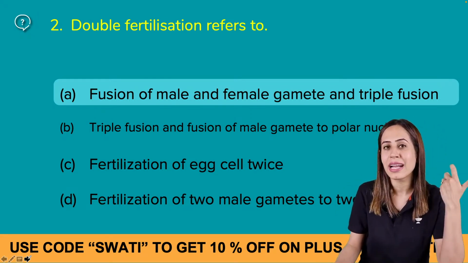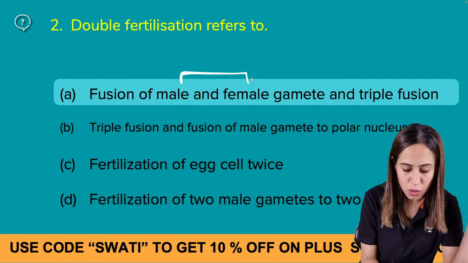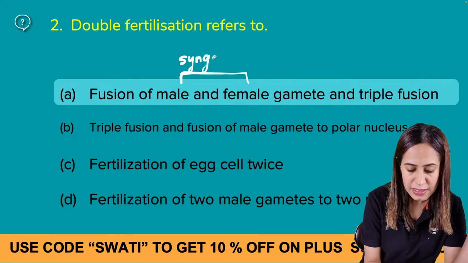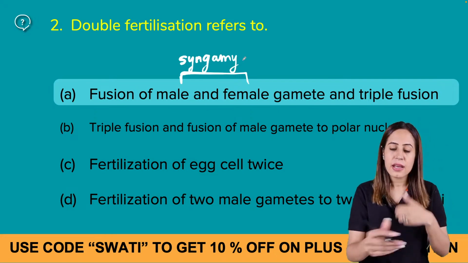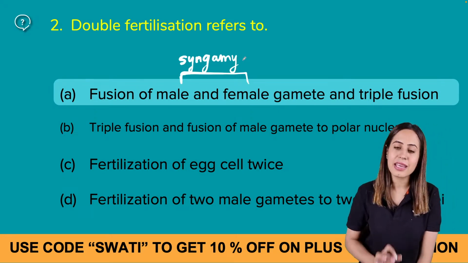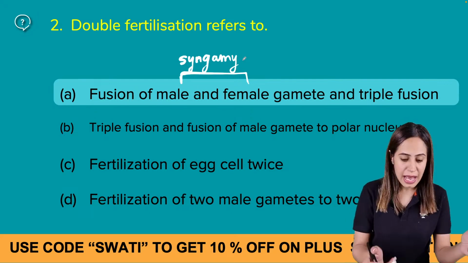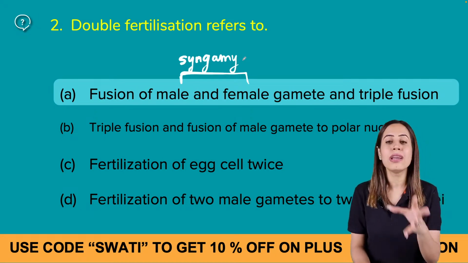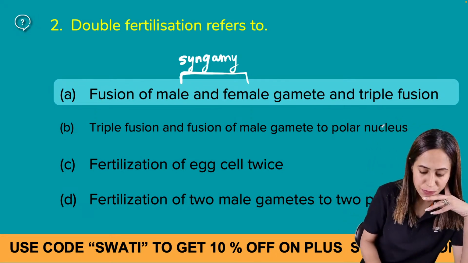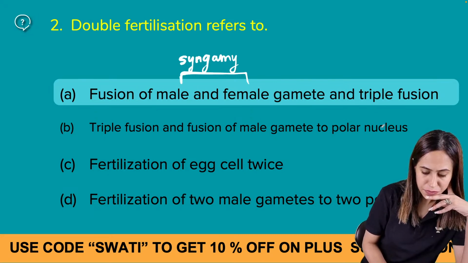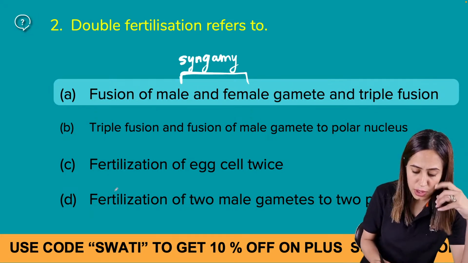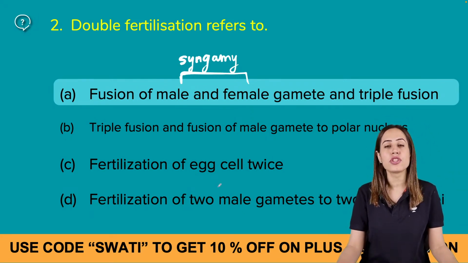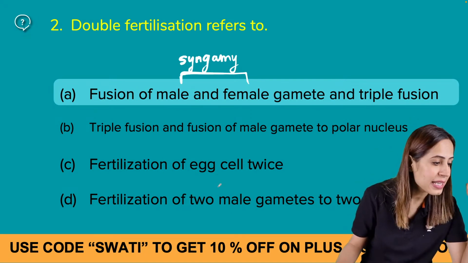क्या बोलते हैं male and female gamete की fusion को? What is that term? The term is called syngamy, right? क्या बोलते हैं? Syngamy, right? ठीक है? The fusion of male and female gametes, syngamy, and then triple fusion. And the rest of the options, triple fusion and fusion of male gamete to polar nucleus. First of all, it is polar nuclei. There are 2 nuclei, right? Fertilization of egg cell twice. Fertilization of 2 male gametes to 2 polar nuclei. 2 male gametes, one of the male gamete fuses with the egg and the other male gamete fuses with the 2 polar nuclei, which you also call as secondary nucleus.